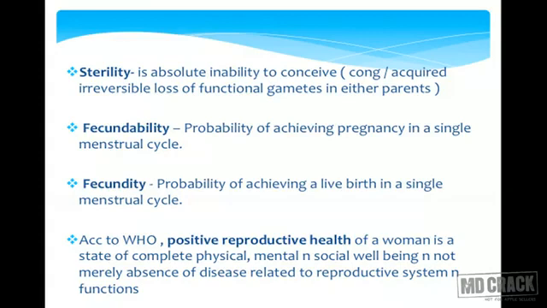Then there are these two confusing terminologies, and let's get it very clear what fecundability is and what fecundity is, because MCQs can be there and they would be confusing. Fecundability is the probability of achieving pregnancy in a single menstrual cycle, and fecundity is the probability of achieving a live birth in a single menstrual cycle. The difference is one says achieving pregnancy and the other says achieving live birth.